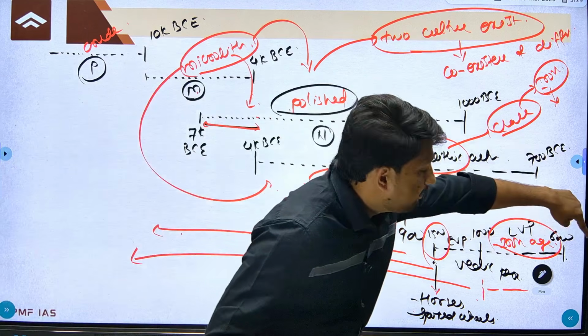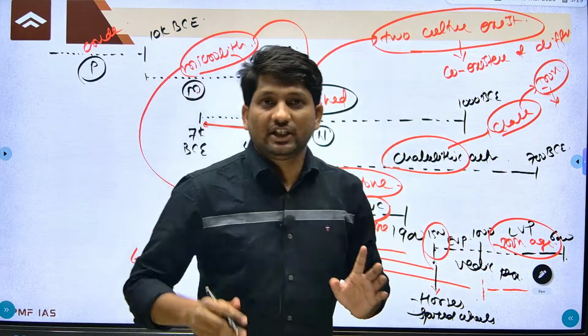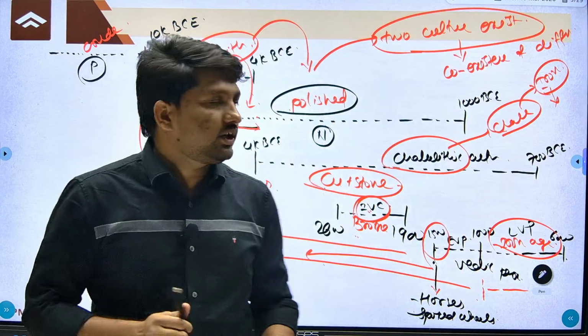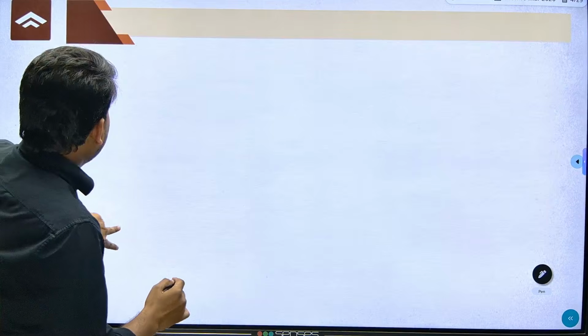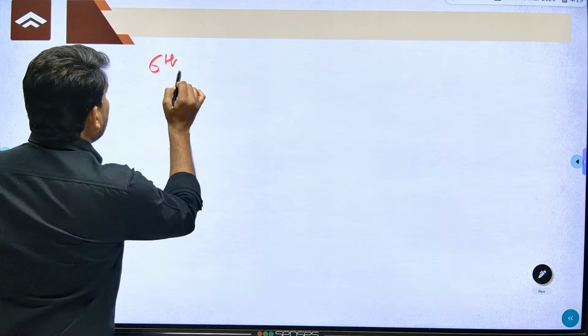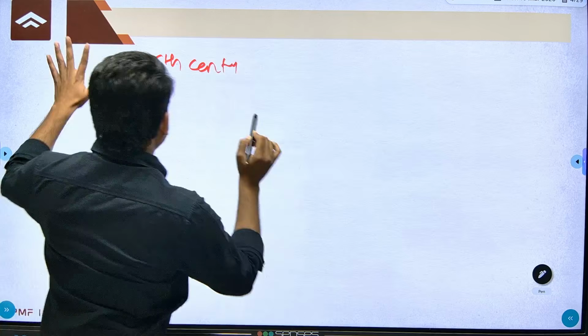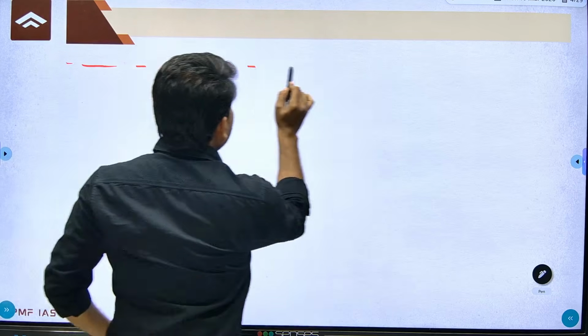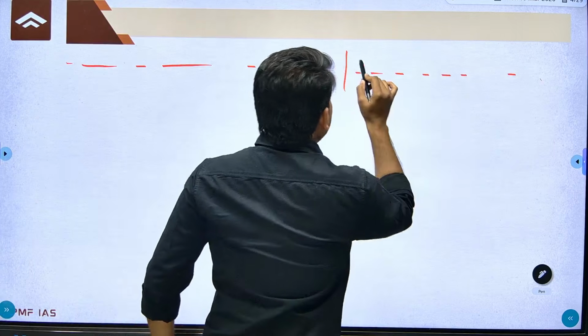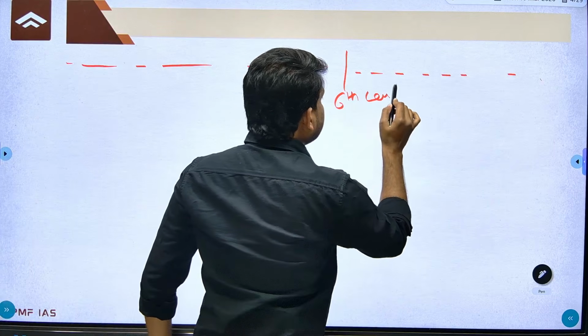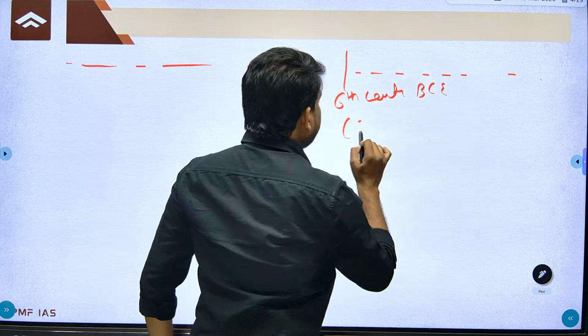After 600 BC, that is, with the beginning of the historical period, after 600 BC or the 6th century BC. Suppose this is the 6th century BC or 600 BC.